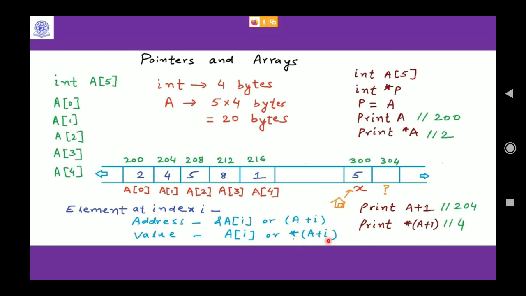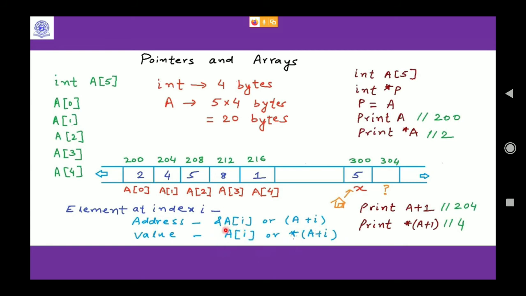If you look very carefully, the first form uses square brackets, and the second uses parentheses. The second is pointer notation, and the first is array notation.